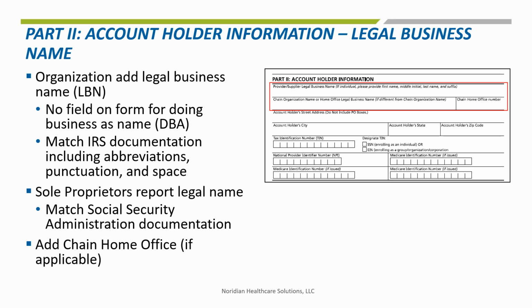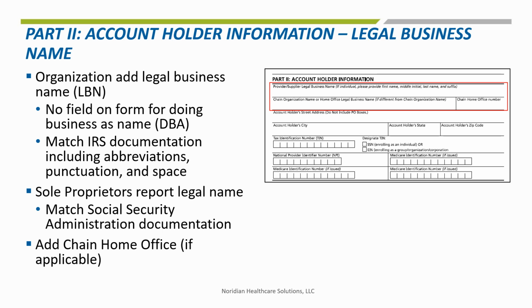In Part 2, the account holder information is collected. Enter the legal business name of the organization as it appears on the entity's IRS document, CP575, LTR 147C, or 501C3. The legal name reported in the form must match exactly, which includes all abbreviations, punctuation, and spaces. No doing business as DBA is reported because the form has no field for that information.